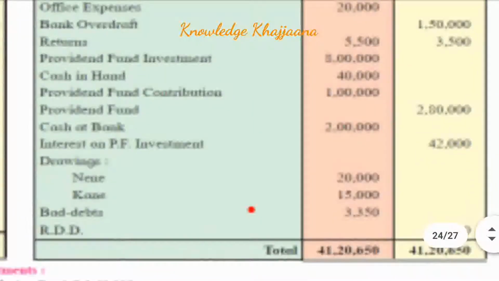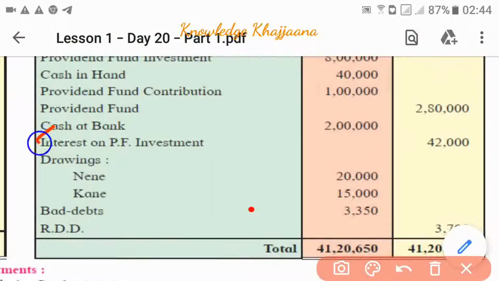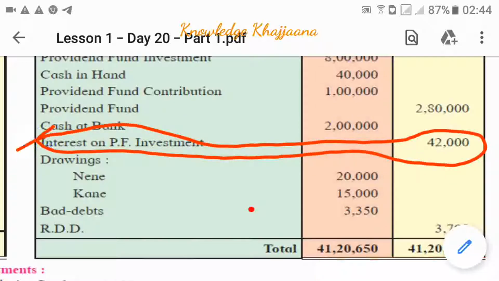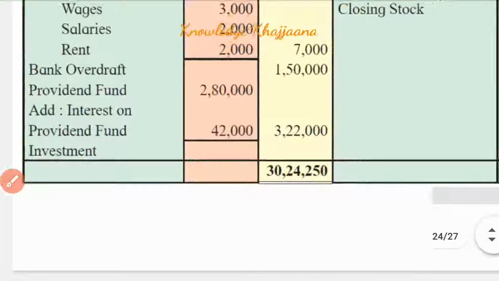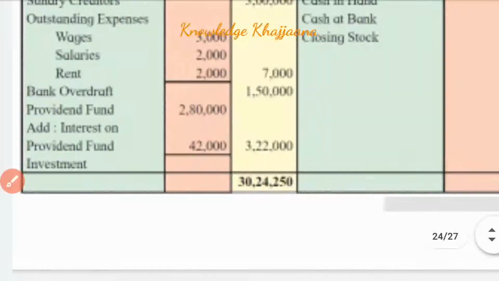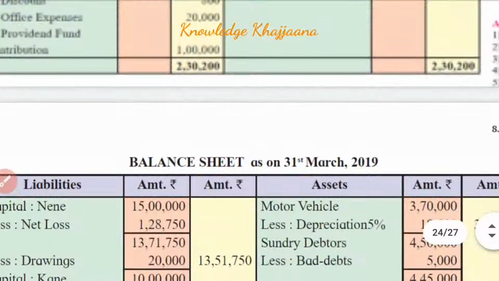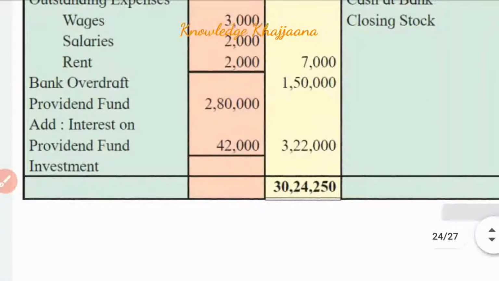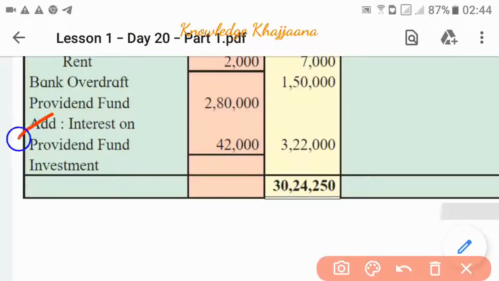So it is again a liability. So interest on provident fund is again a liability, on the credit side, and that should be recorded to the balance sheet liability. Okay, this is the balance sheet, and we have to add that interest on provident fund. Interest on provident fund investment, rupees 42,000.